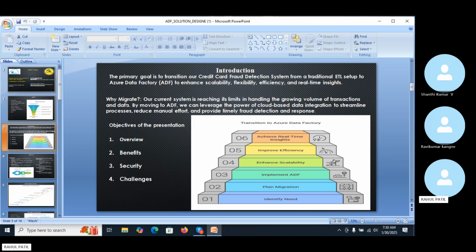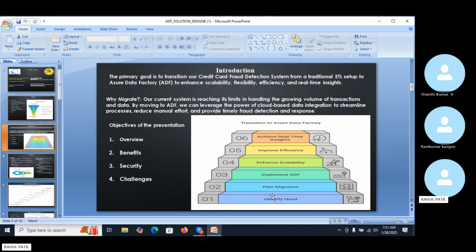The objective of this whole migration is to see what benefits we get from ADF, what security is provided by ADF, and also some challenges while transferring from the old ETL process to the new ETL process, meaning ADF. There are challenges also, so we are going to discuss them in this presentation itself. Here is a pictorial representation.